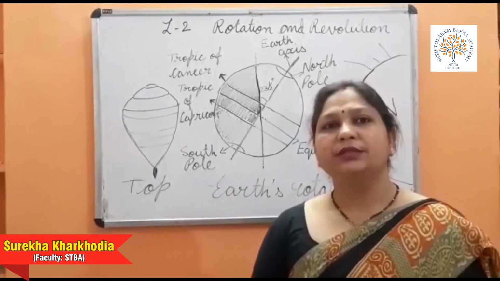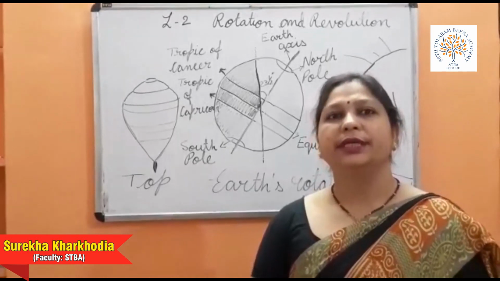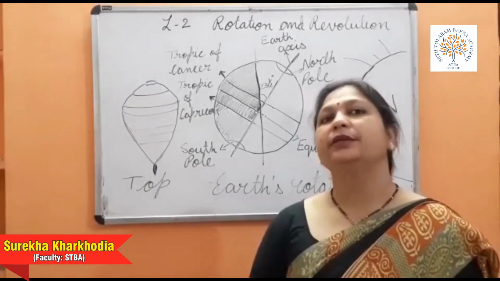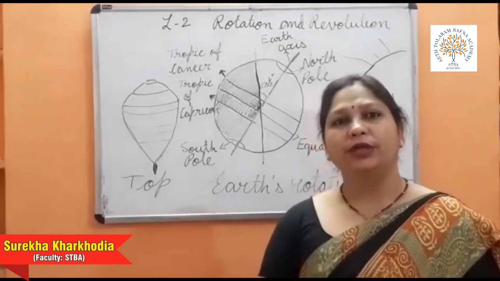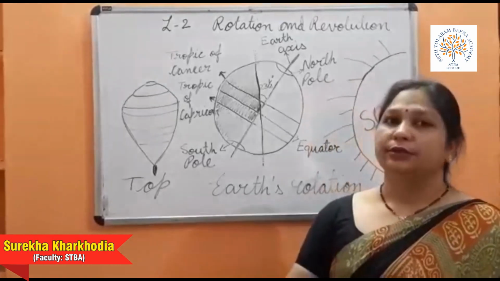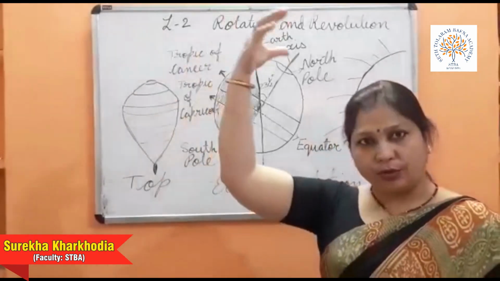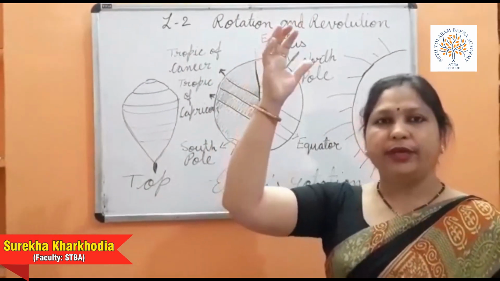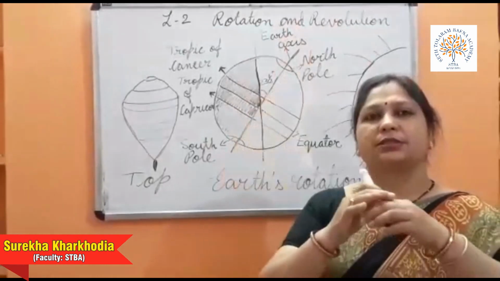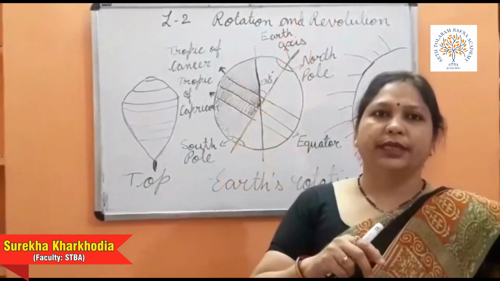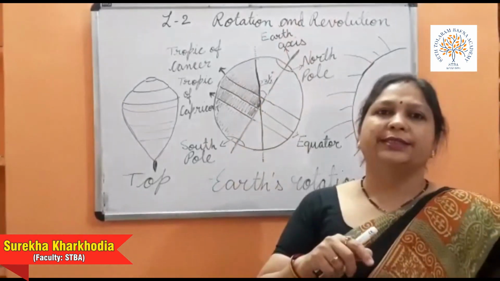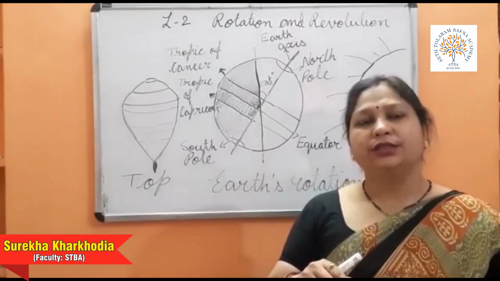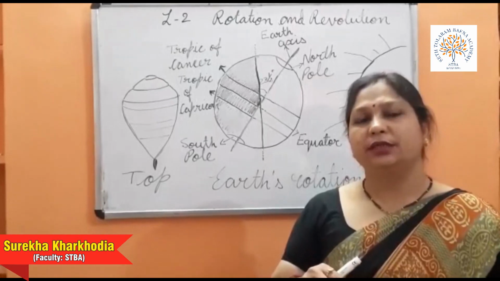Children, when the sun is rising and the darkness is slightly removed, it is known as morning. When the sun reaches the top of our head, that time we have afternoon. And when it is again getting down to a setting position, we have slight rays of sun, and that is known as evening.